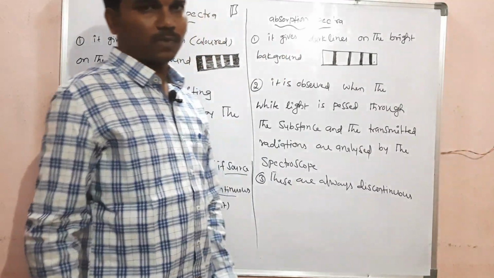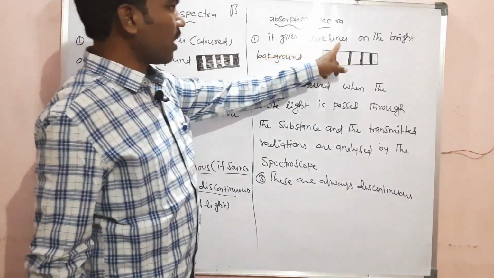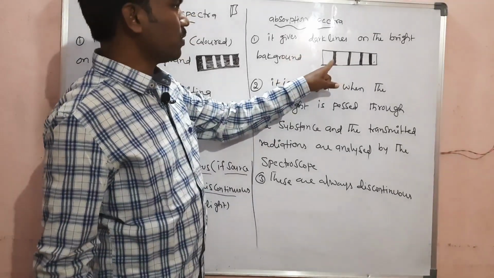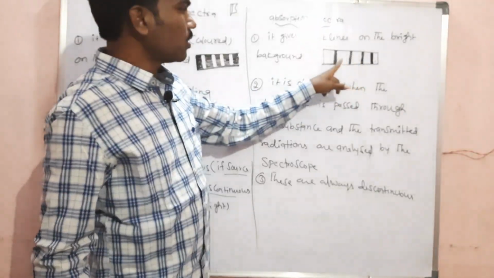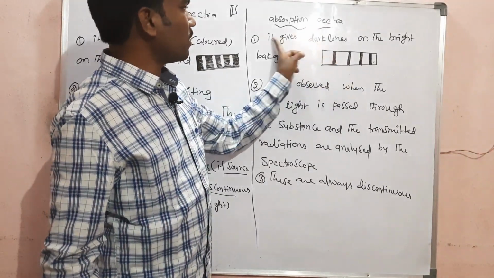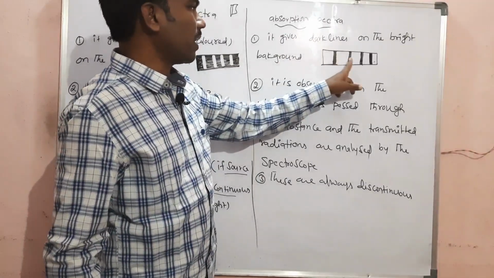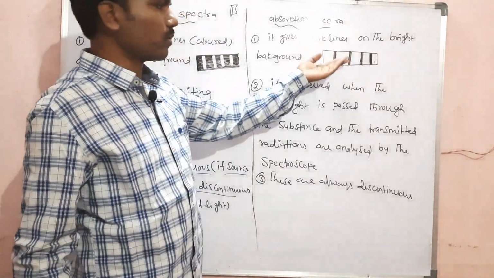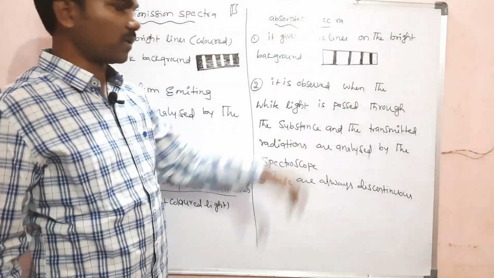Then what is absorption spectrum? It gives dark lines on the bright background. So it seems to be like this. Here it gives dark lines. Dark lines are given on a bright background. So this type of graph you will observe because of absorption spectrum.